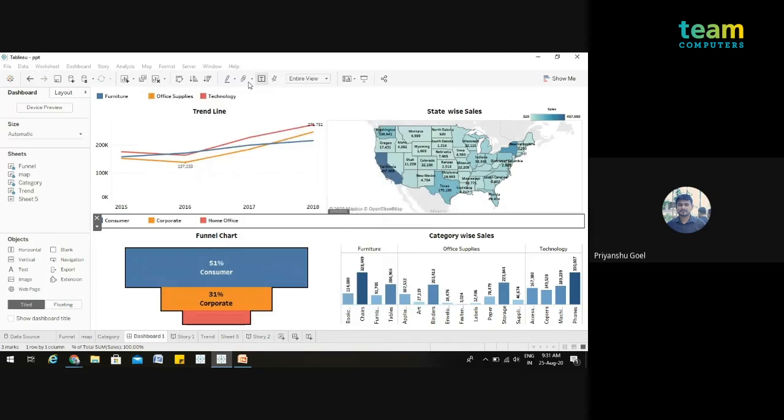So we are logging into our server, and now we have to publish our dashboard over the server. We have the option over here, Public. We click on this option, and it lets us give a name for our dashboard, like Sales, and save it.